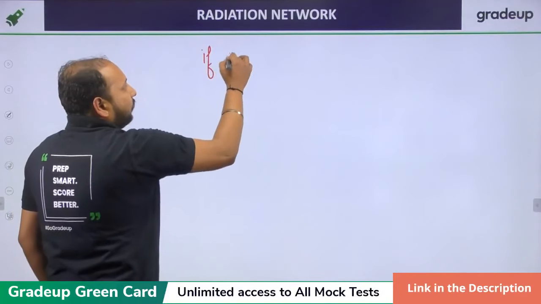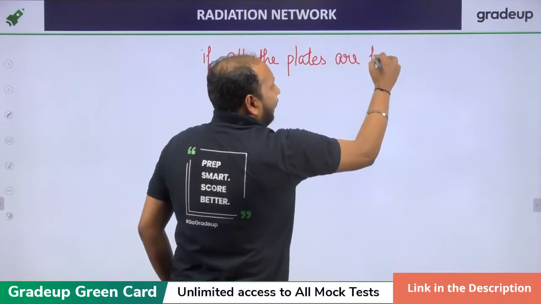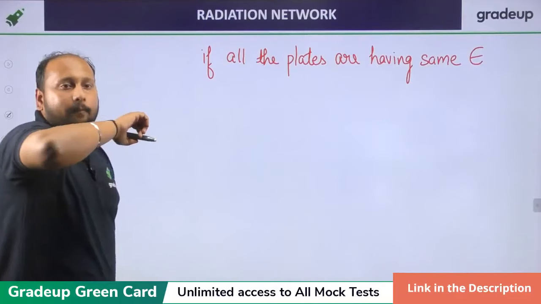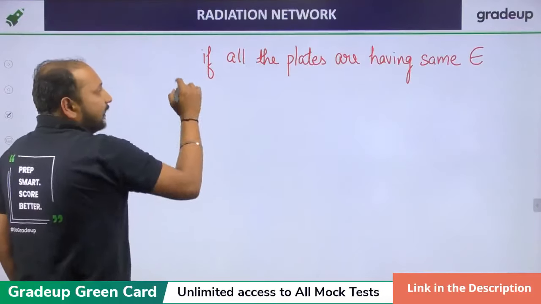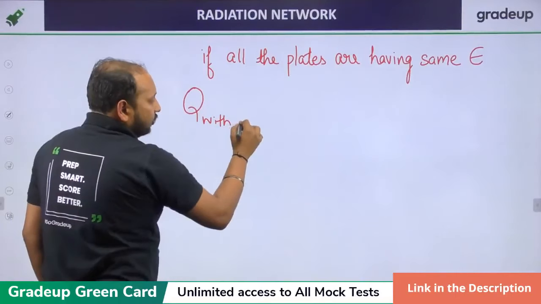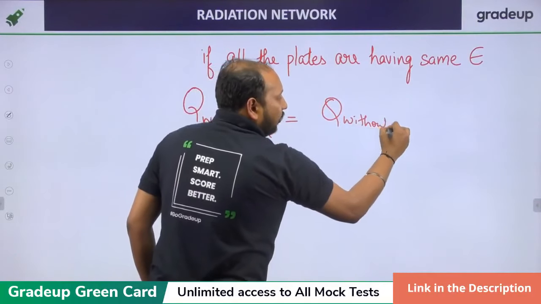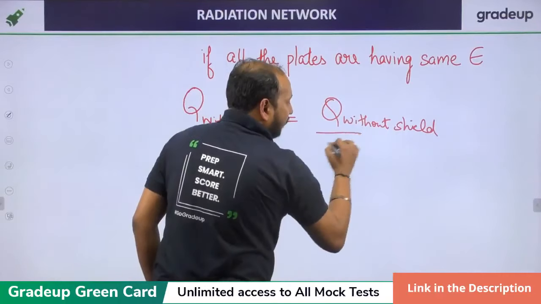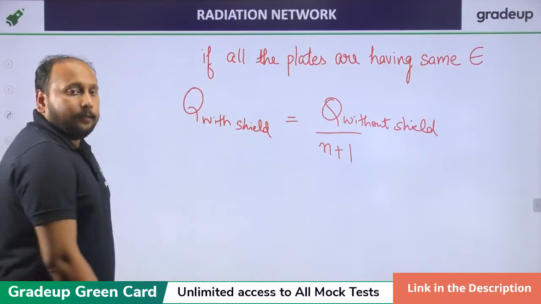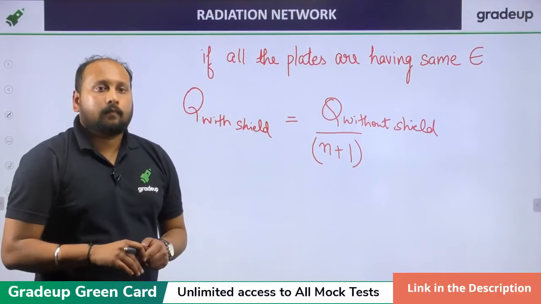If all the plates are having the same emissivity, that means including the shielding plate, then there is a shortcut formula: Q with shield will be equal to Q without shield by N plus 1, where N is the number of shields. Understood?